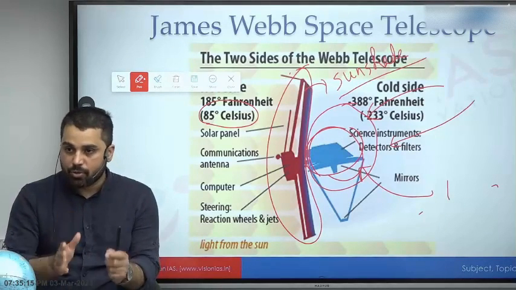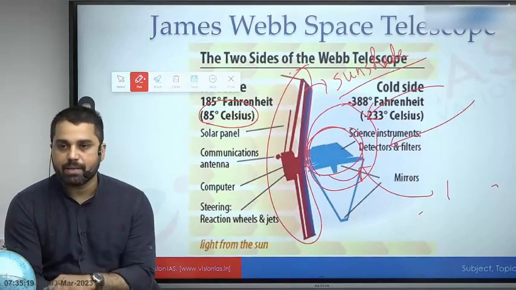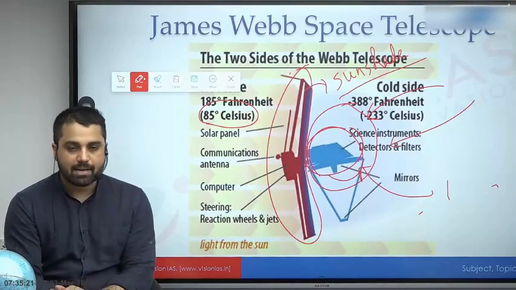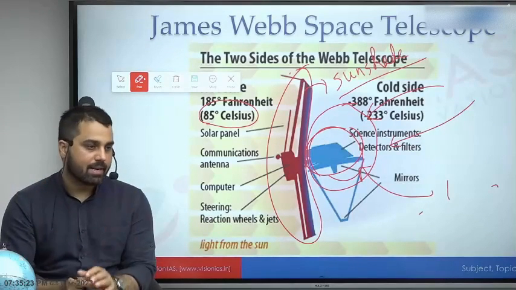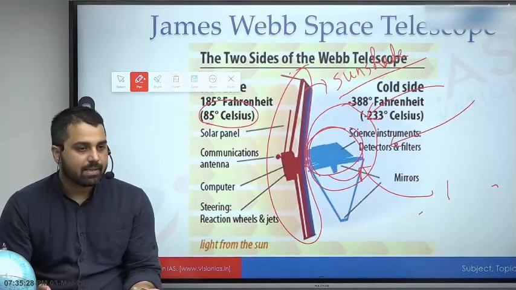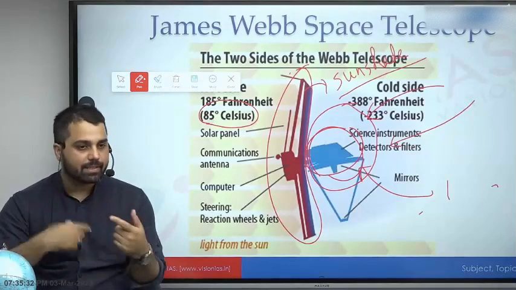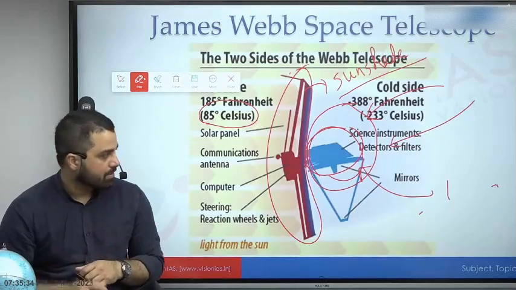But Webb has shown that there were very massive galaxies as young as a 400 million year old universe, and that does not fit into our current understanding of the universe. Now here is the thing, science is all about collecting data, about experiment. So based on that data, now we have to revisit our understanding of the universe.